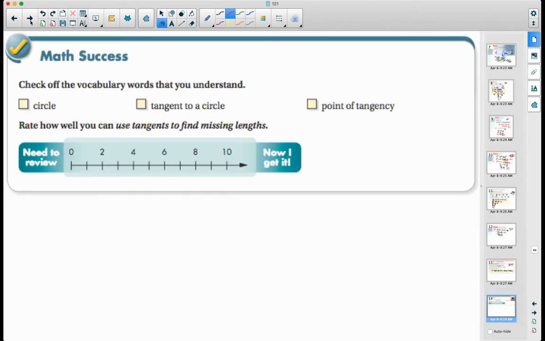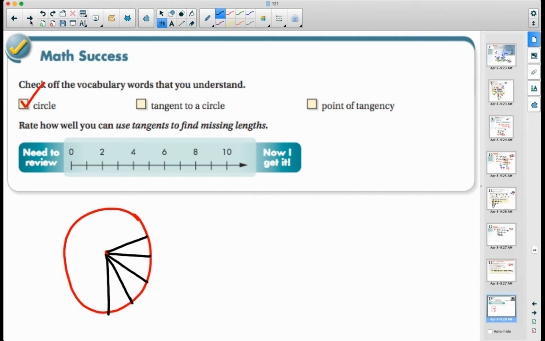Okay? All right. So a circle, all right, how do we define a circle? A circle is defined as, given a point in a plane, every other point that is equidistant from that given point. And that distance is called the radius. So all of these are radii. All right, so all those distances being the same, from this point here in the center, that is going to be our radius.